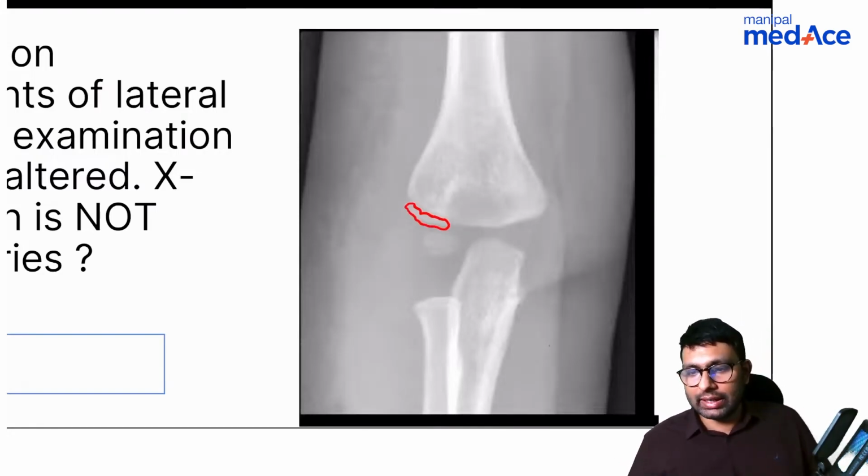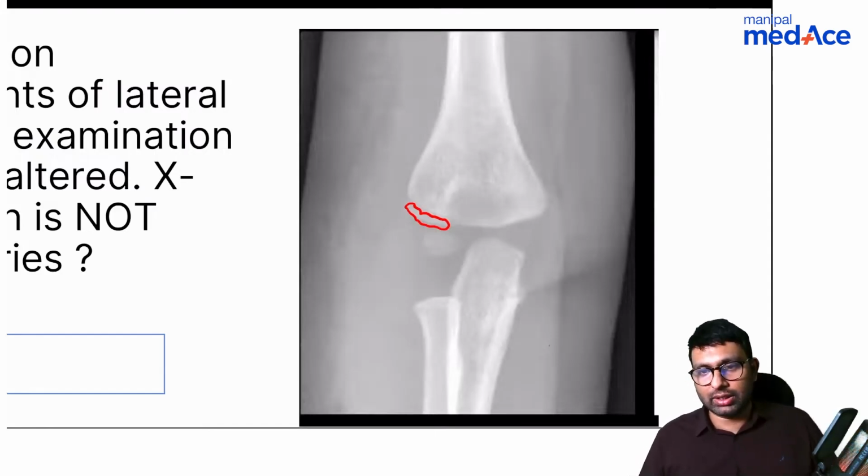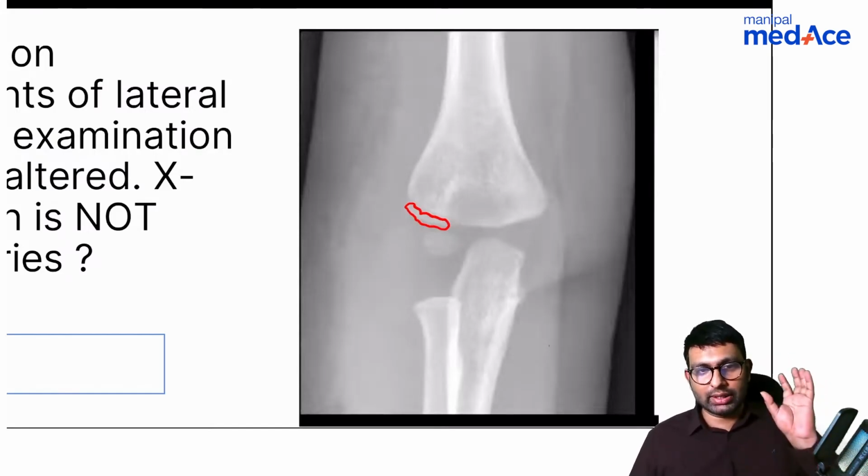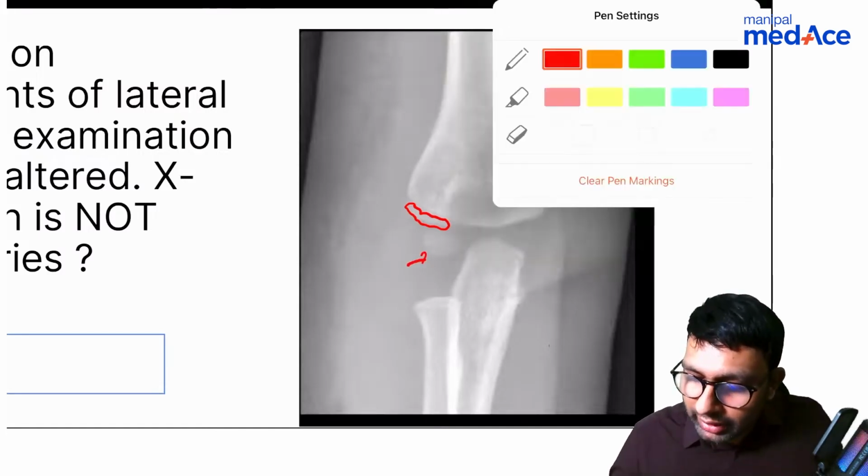Looks like a slipped radius? No, it's not a slipped radius, Stardust. The thing is, the radial head is not ossified because it is a child. Since the radial head is not ossified, it looks as if the head is down. But actually, the head is here. It is getting ossified. Okay, this is not a slipped radius. This is a case of lateral condyle humerus fracture.